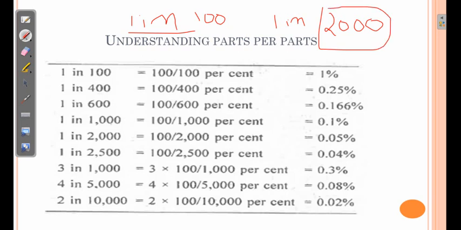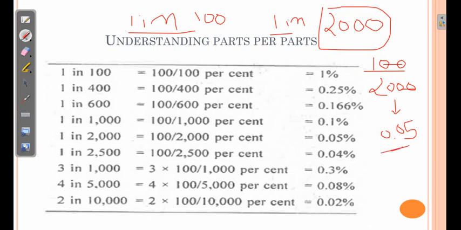So the simplest trick to find out this is divide 100 by the number given, 1 in 2000. So 100 divided by 2000. Whatever answer is there, it is the percentage concentration. Clear? So we cross out this, it comes to 0.05. Clear? So this is your strength in percentage.